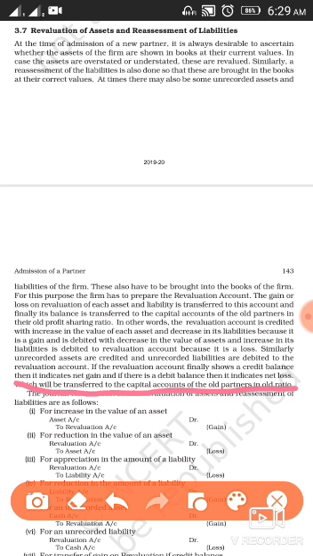It means the profit, or you could say the gain or loss of revaluation will not be shown in the books of new partners capital. It will be just shown in the books of old partners in their old profit sharing ratio. So this is very important.